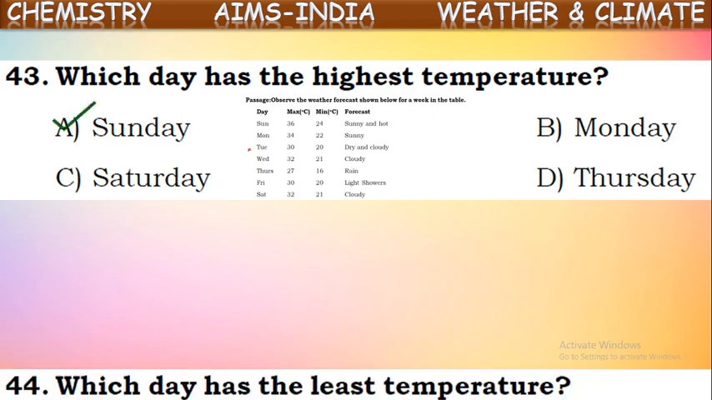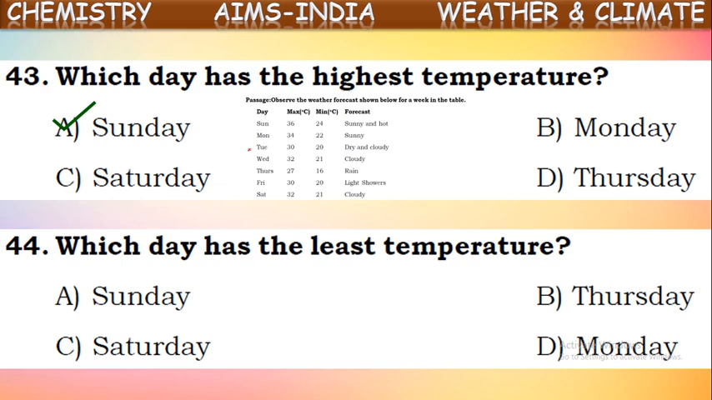Next question. Which day has the least temperature? Observe once again, highest temperature on Sunday. We got it. And for the least temperature, you observe the minimum temperature so that you can identify easily. On Thursday, the temperature is minimum, 16 degrees Celsius. So the least temperature is recorded on Thursday.